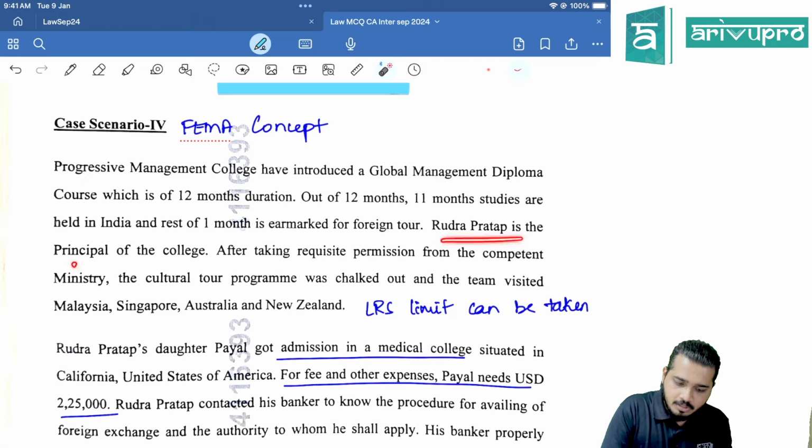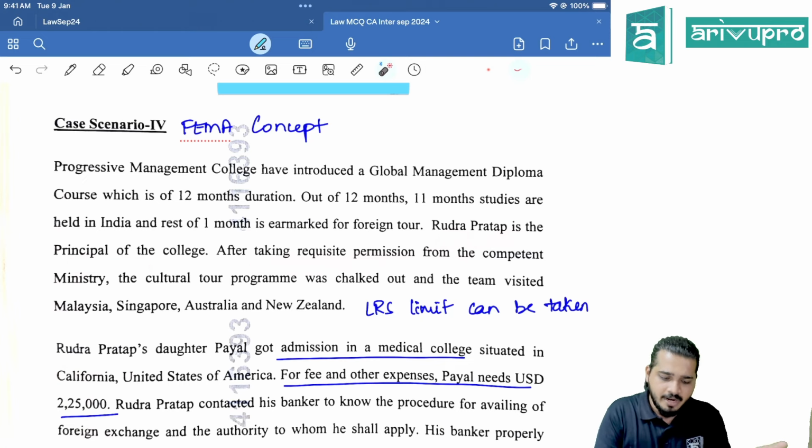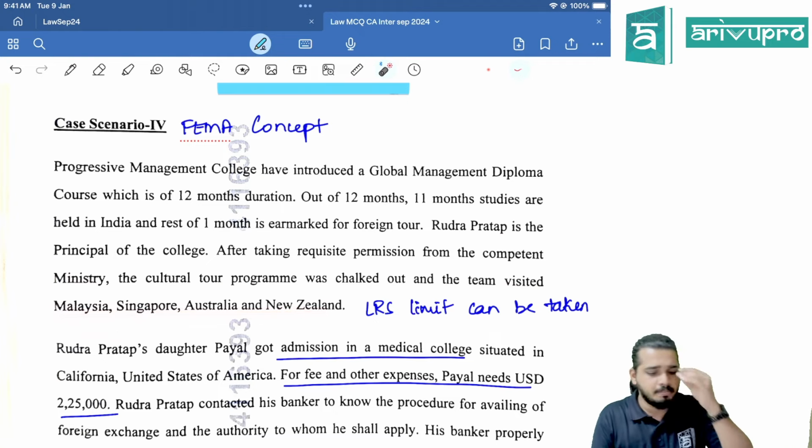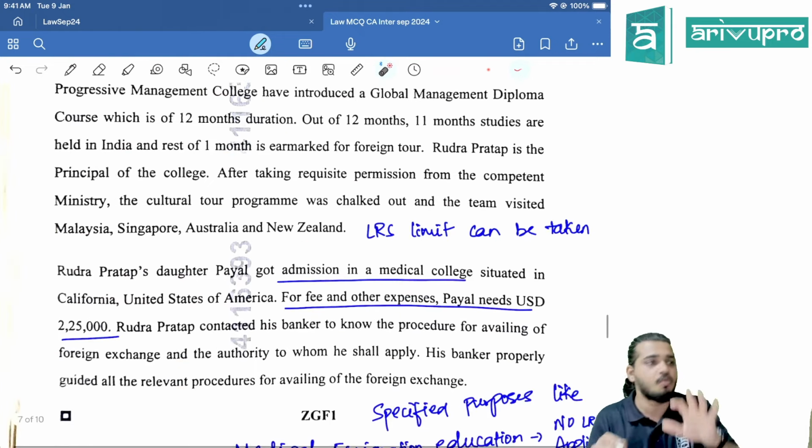Rudra Pratap is the principal of the college. After taking permission from the competent ministry, a cultural tour program was chalked out and the team visited Malaysia, Singapore. Simply a story created. Okay, now what do you want, sir?